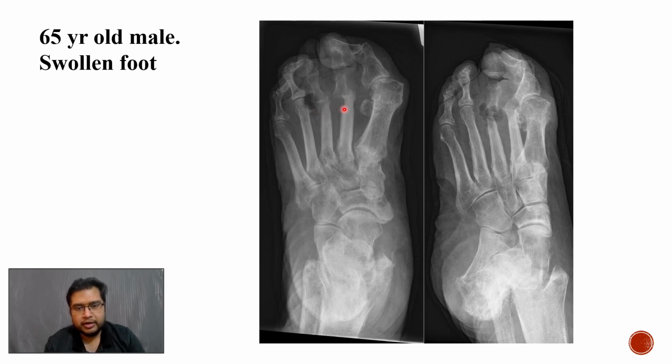There is no evident vascular calcification. So this constellation of findings is suggestive of septic arthritis from direct infection from the ulcer. Of course, diabetes has to be excluded in this particular case, and then MDT discussion has to be done to find out the cause and treat accordingly.